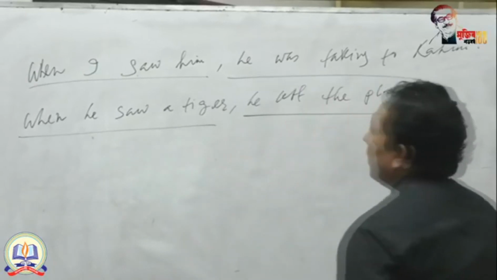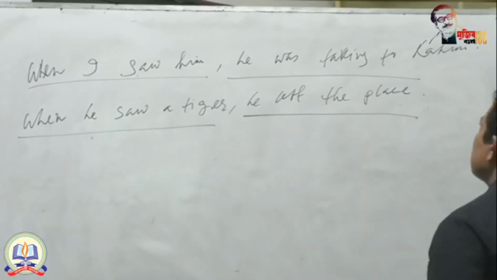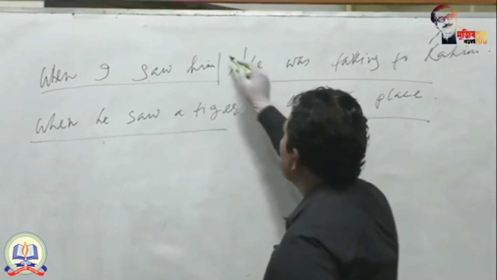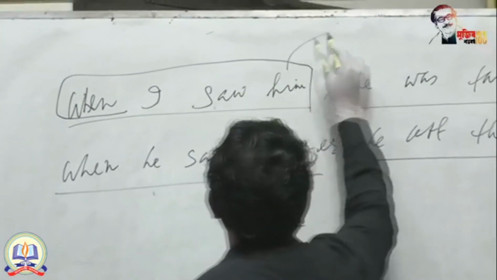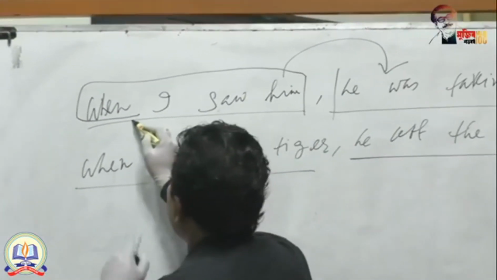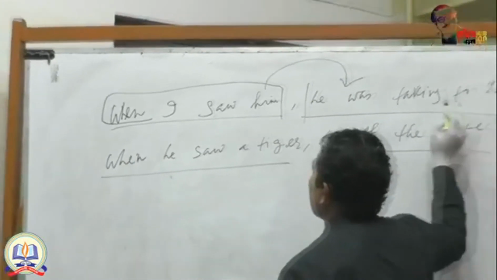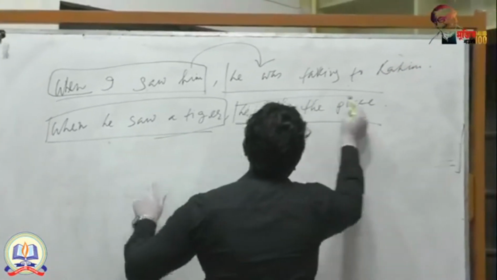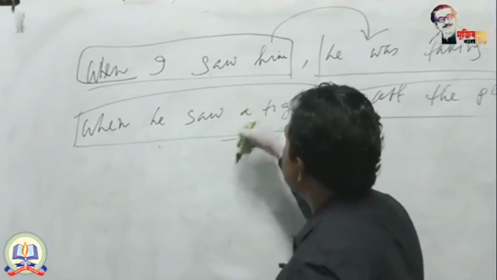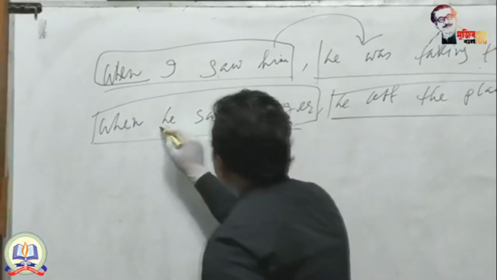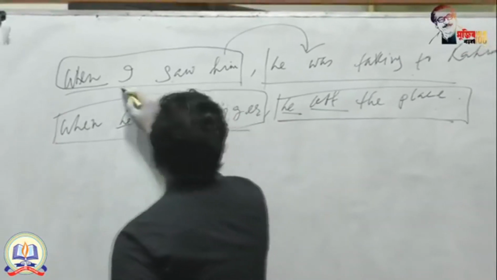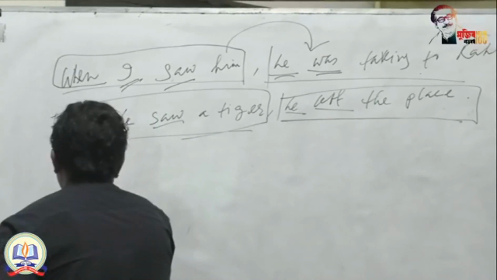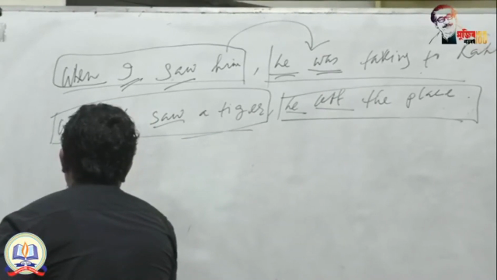Here you are getting two sentences. Both the sentences are complex. How? We are getting two parts. This part is completely dependent on this part. That means you are getting one subordinate clause and one principal clause. And the second sentence, of course, also has one subordinate clause and one principal clause. If I ask you to make a simple sentence from this sentence, what will you do? Here you are getting two subjects and two finite verbs. You have to transform it into one subject and one finite verb.